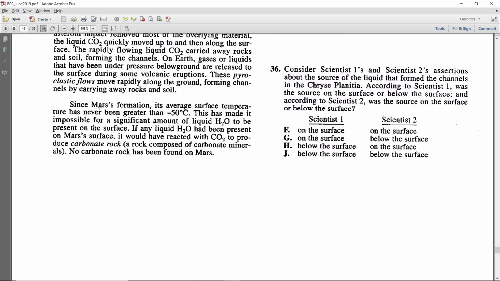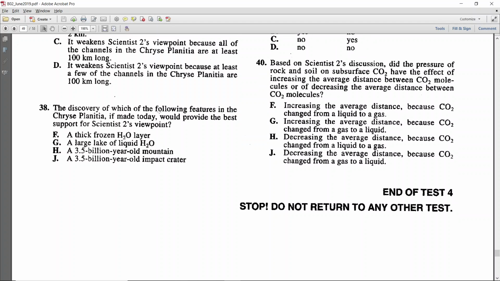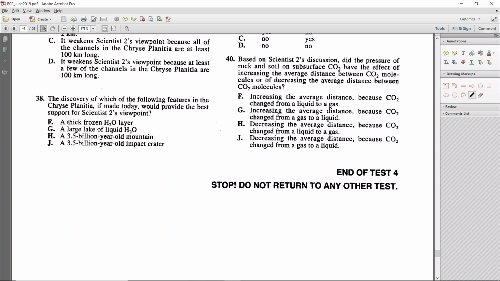Down in the second paragraph, it says, since Mars' formation, its average surface temperature has never been greater than negative 50 degrees Celsius. This has made it impossible for a significant amount of liquid H2O. So there's no liquid H2O. Now, the rest of this paragraph doesn't mention solid, or rather frozen H2O. So G is out. Liquid H2O is out.